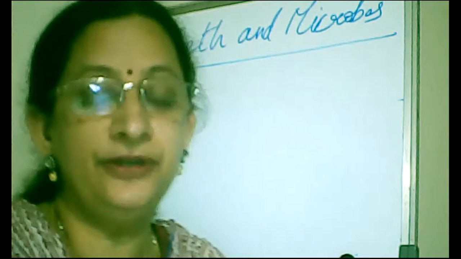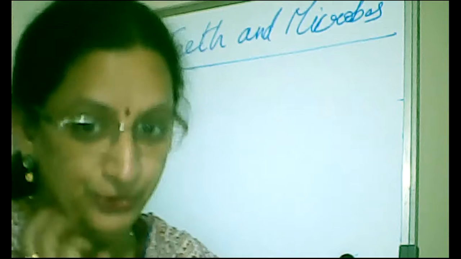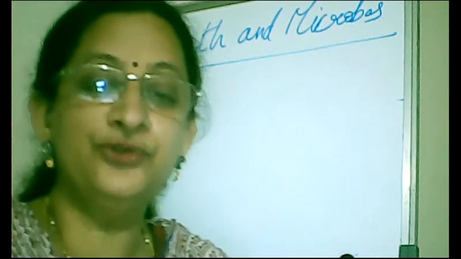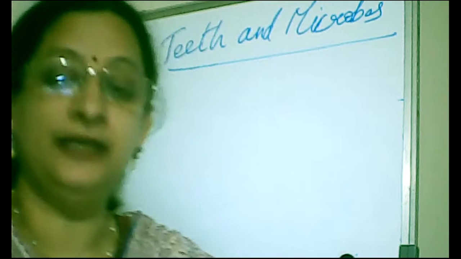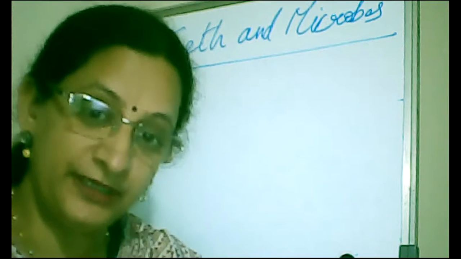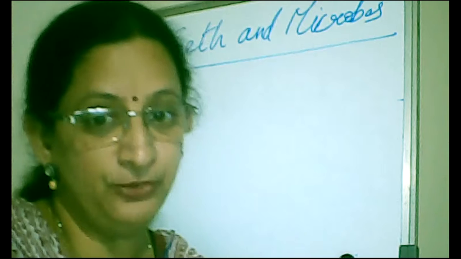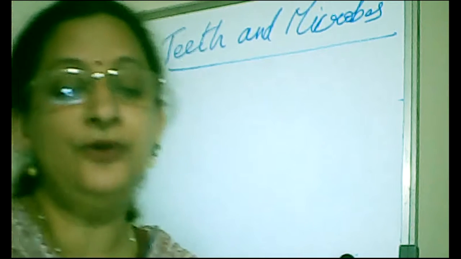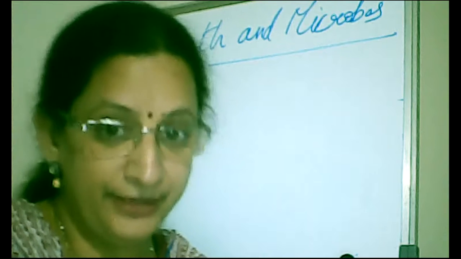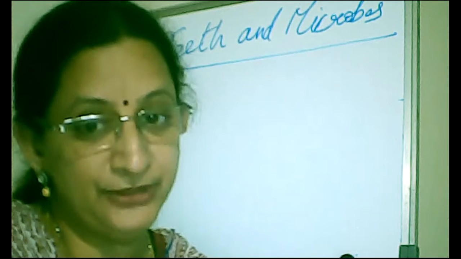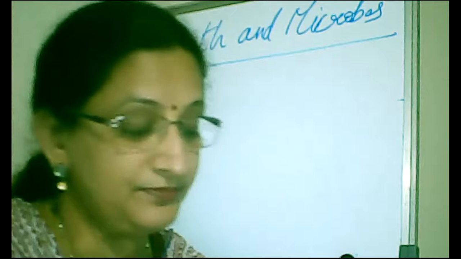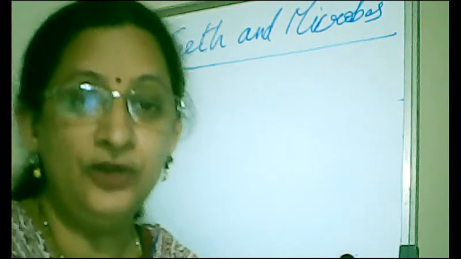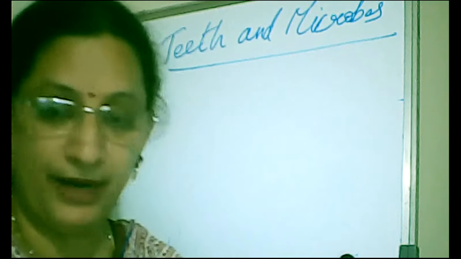Mostly in children, we always suffer with toothache and tooth decay, and you keep visiting the dentist once in a while, right? Those who have a habit of eating more chocolates and more sweets often suffer with a lot of toothaches, and you may have to go to the dentist once in a while, right? So why does this happen, why does tooth decay happen to children, what are the reasons, and what are the different kinds of teeth? All these we are going to learn in this lesson, part A.